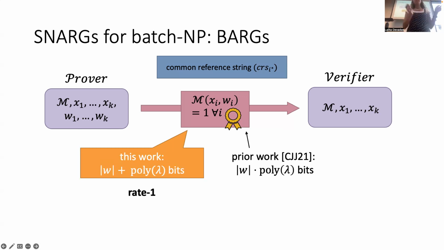Basically, everything else in the additive factor is just a log dependence, which we'll pretend is less than 2 to the lambda, so that it's all included in poly lambda anyway. What we really want to think about is just the proof length being the length of a witness plus some small amount.